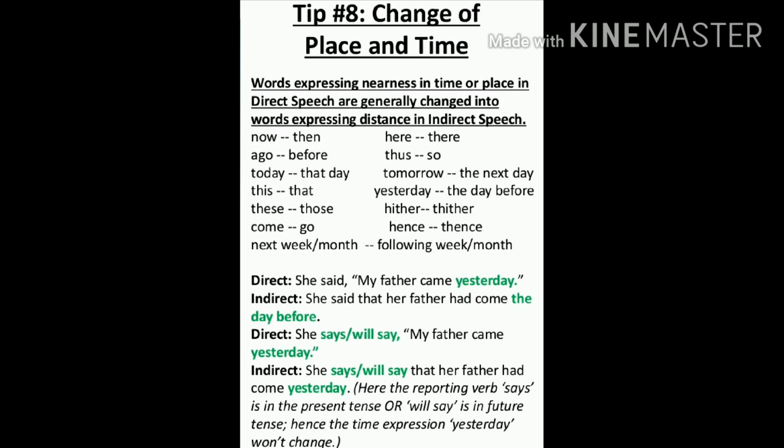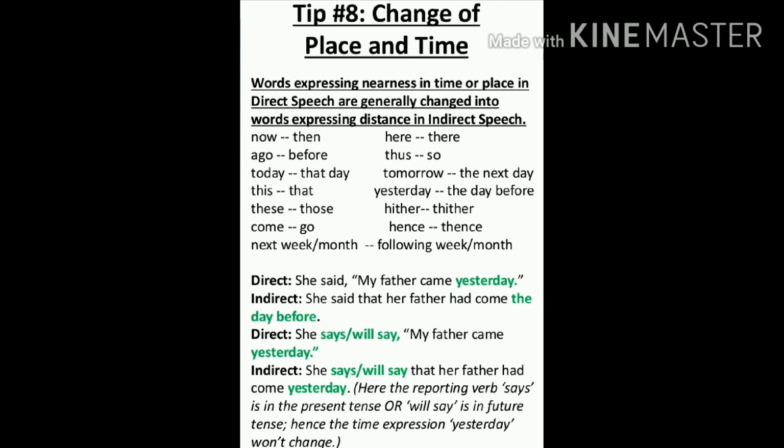Example, she said my father came yesterday. So she said that her father had come the day before. She said that my becomes her because it is she over there. Father came becomes had come, yesterday becomes the day before. So see, all the rules which we have read till now, if we apply them correctly, what we get is a correct answer.